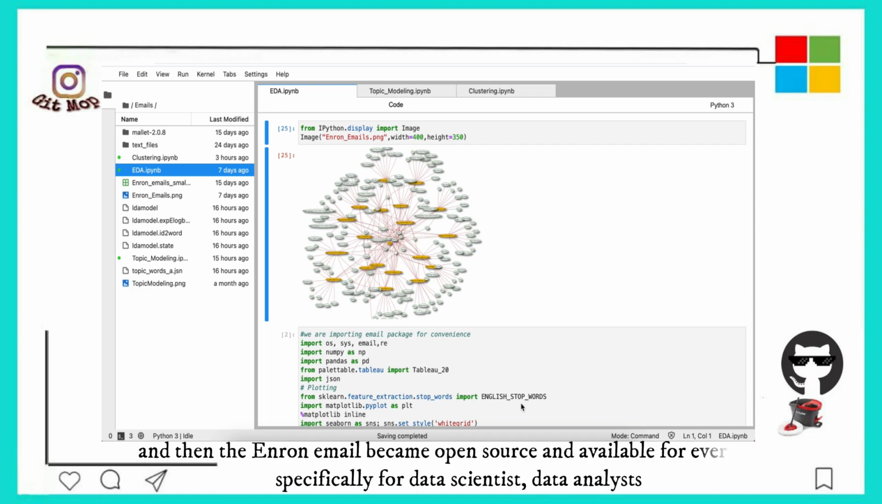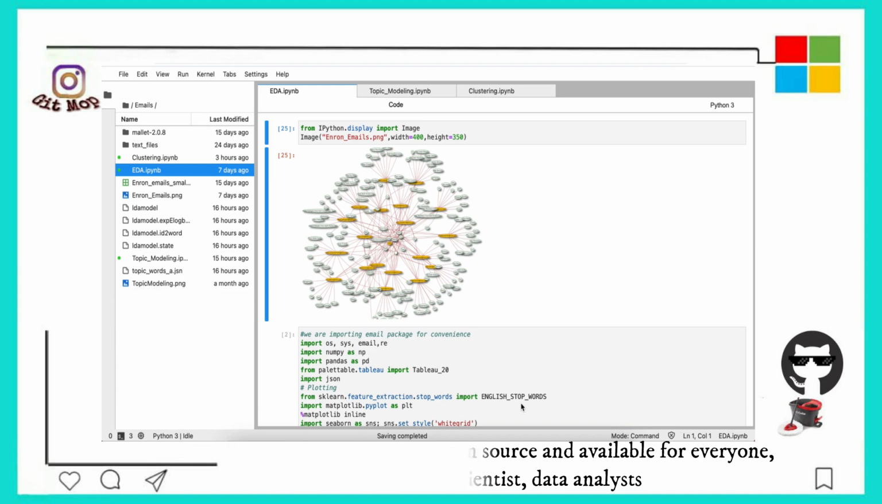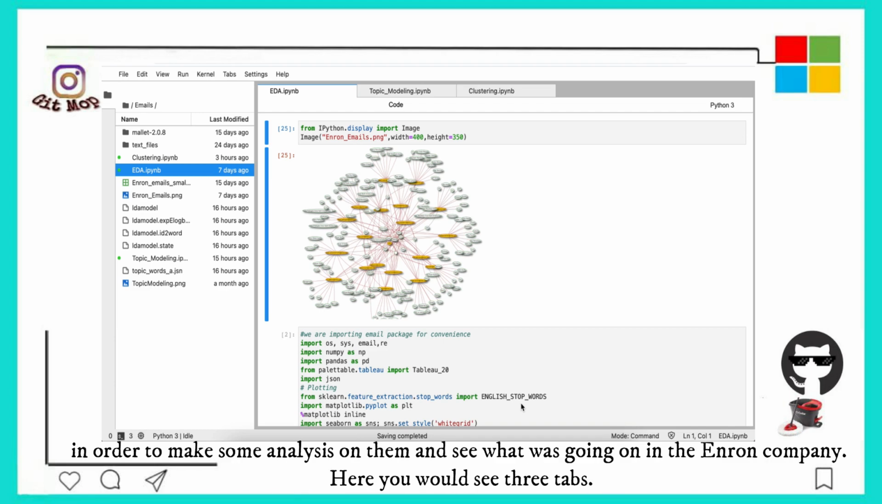And then the Enron emails became open source and available to everyone, specifically for data scientists and data analysts, in order to make some analysis on them and see what was going on in the Enron company.